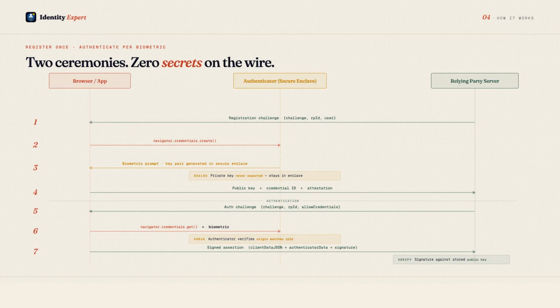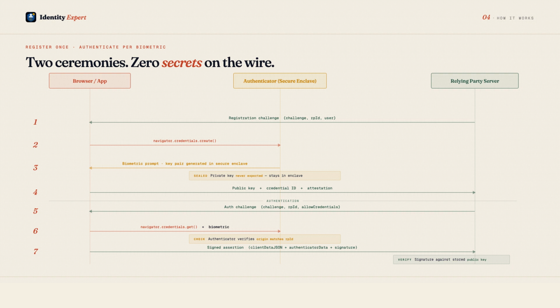WebAuthn defines two ceremonies, registration and authentication. Registration happens once per device per site. Your browser calls navigator.credentials.create, passing a challenge from the server, the site's RPID, and your user details. Your device, the authenticator, prompts for your biometric or PIN. Inside the Secure Enclave, a new asymmetric key pair is generated. The private key is sealed inside the enclave and never exported, not even the operating system can read it. The authenticator returns the public key, a credential identifier, and optionally an attestation statement proving the key was generated in genuine hardware. The server stores the public key and the credential ID. The private key is never on the wire.